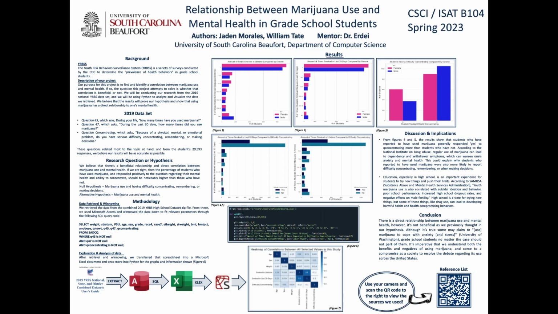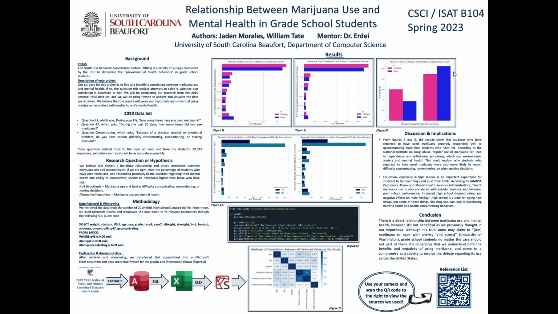According to the National Institute on Drug Abuse, regular use of marijuana can lead to dependency and withdrawal symptoms, which can worsen one's anxiety and mental health. This could explain why students who have reported to have used marijuana are also more likely to report difficulty concentrating or when making decisions.